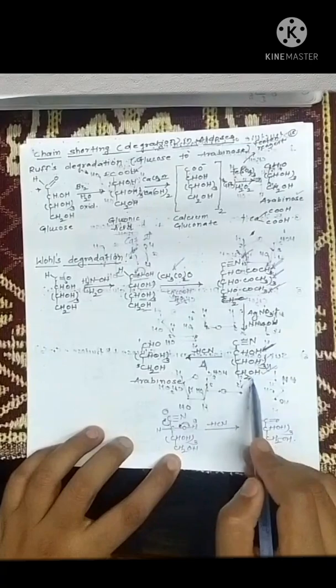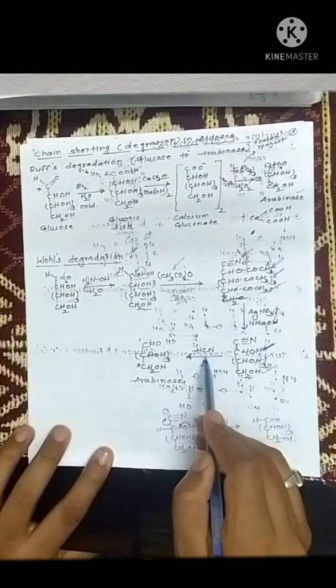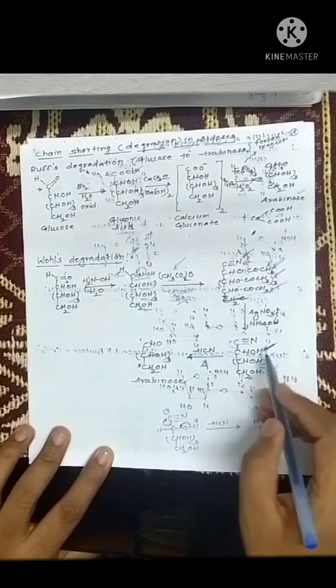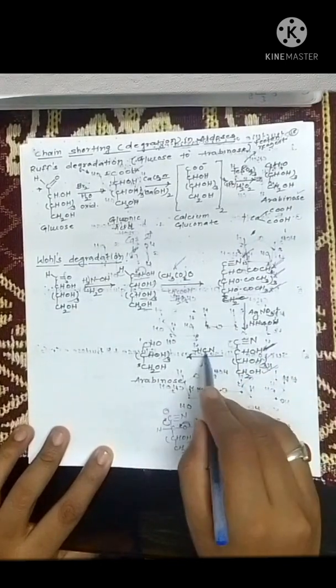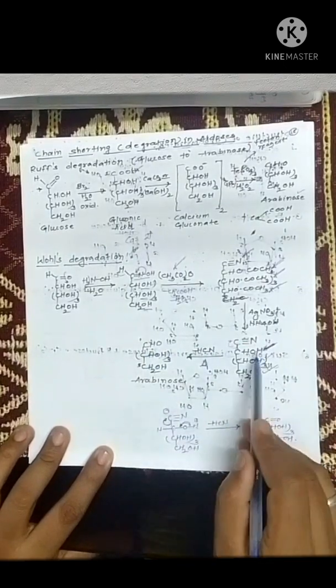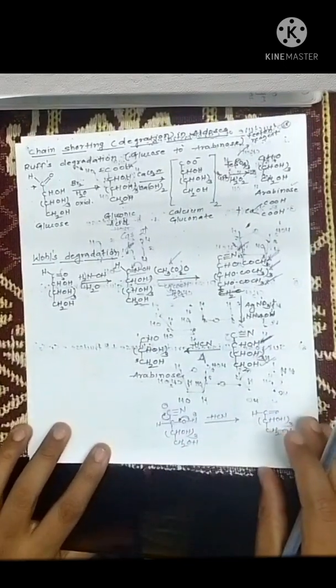Now when this molecule is heated, hydrogen cyanide goes away. This CN goes from here and hydrogen goes from here. So hydrogen cyanide goes away and you get arabinose. Now how does this hydrogen cyanide go away?